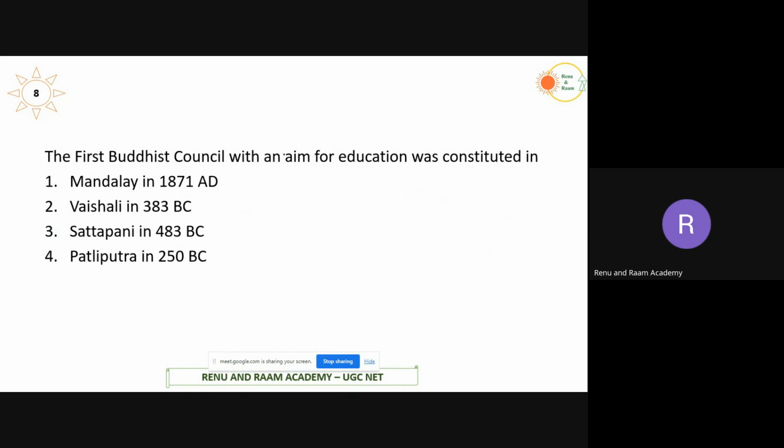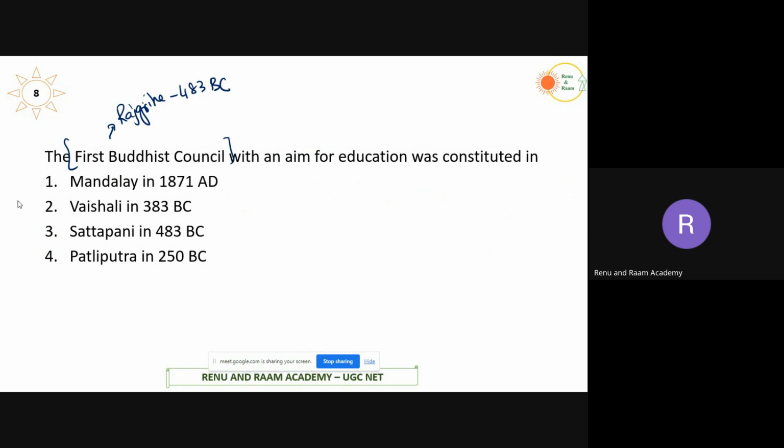Coming to the next one: the first Buddhist council with the name of education was constituted in... leave out all these things. The first Buddhist council was held in a place called Rajgriha, in 483 BC. But in the options we didn't get Rajagriha. Instead, they have given the actual place where it was held in Rajagriha.